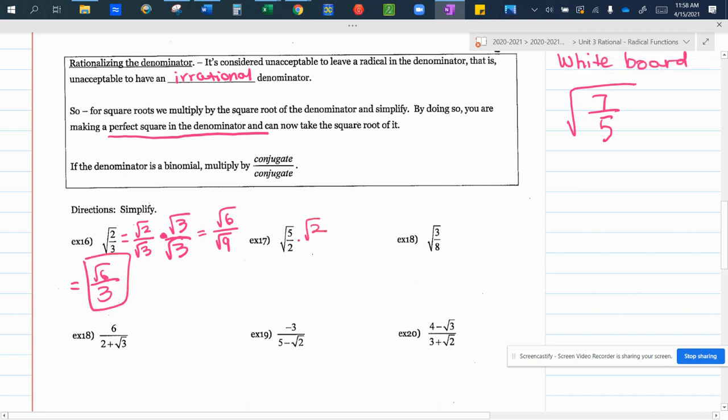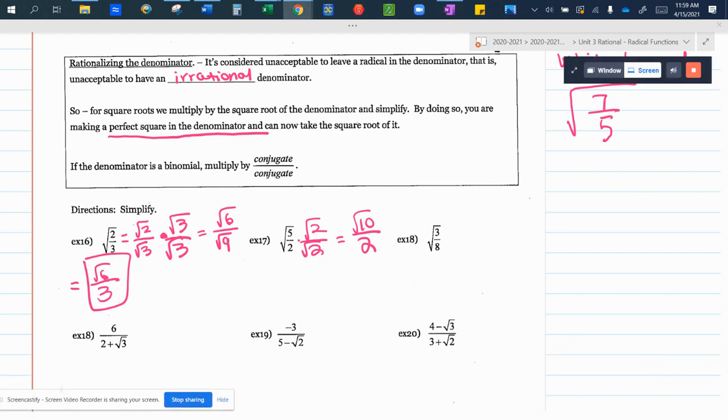Same thing here. Whatever this denominator is, that's what we're multiplying by, because that's what we're trying to get rid of. So this becomes square root of 10. A root times itself is the radicand, the number under the root. And I cannot divide the square root of 10 by 2. This does not equal the square root of 5. It does not. We cannot simplify numbers under a root and not under a root. They either both have to be underneath or they both have to be outside for me to simplify.